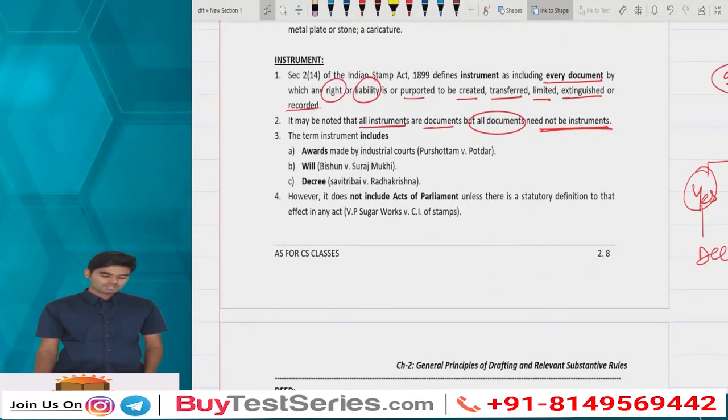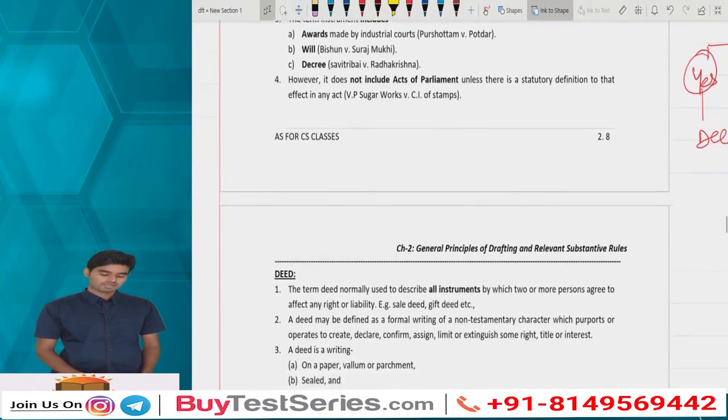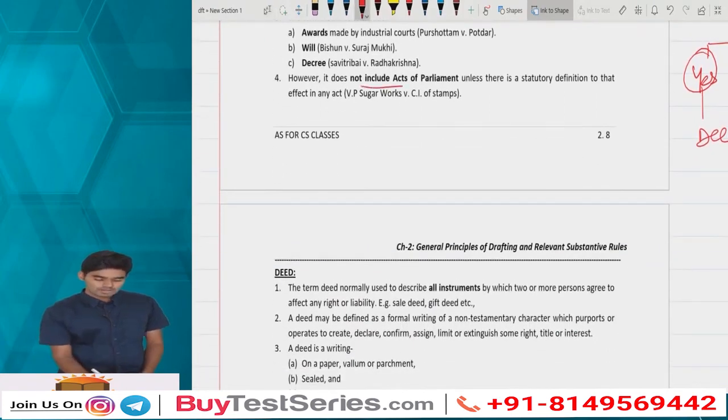So the term instrument includes the awards made by industrial courts, the will, and the decrees from the different authorities. However, it does not include the acts of parliament unless there is a statutory definition to that effect in any act. So unless you come under the purview of that particular act, it is not going to govern you.